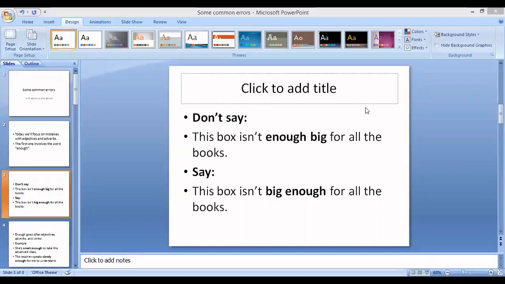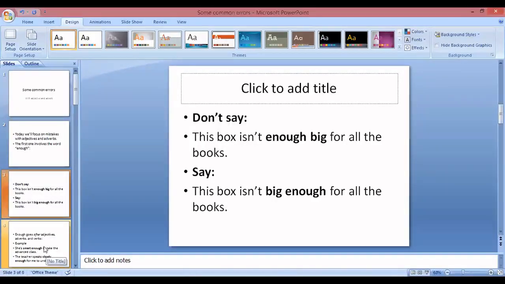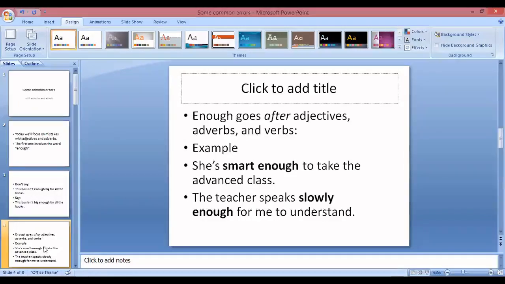So first, you don't need to say "This box isn't enough big for all the books." The correct way to say this sentence is "This box isn't big enough for all the books." The rule behind that is that "enough" goes after adjective, adverb, and verbs. First, we will put the adjective, adverb, or verb. Then we will place the word "enough".